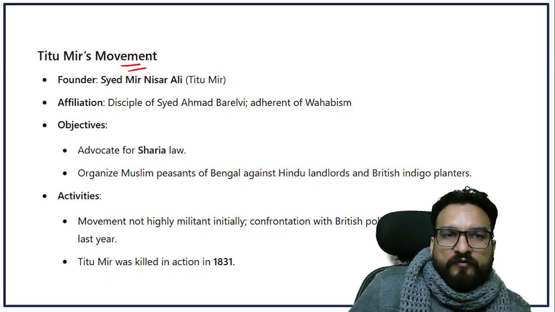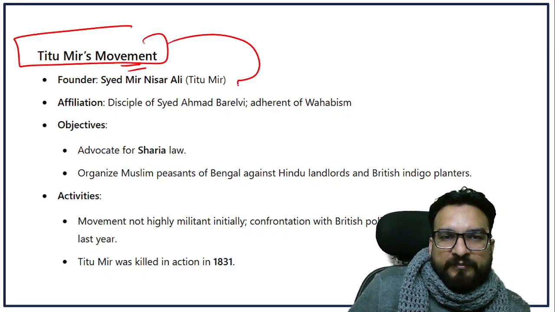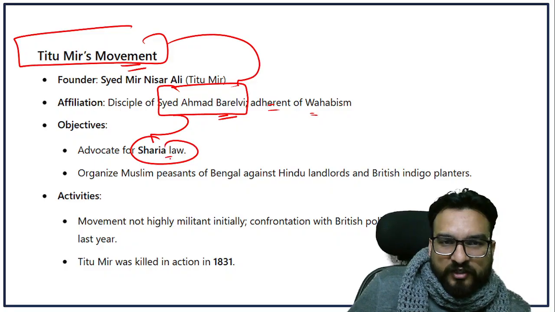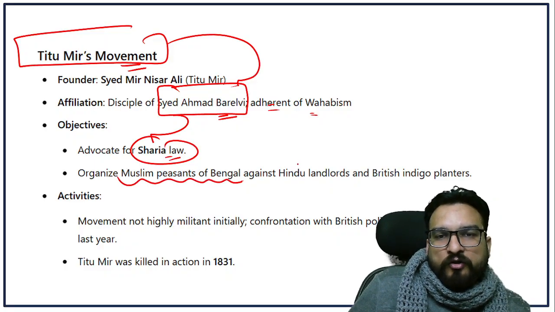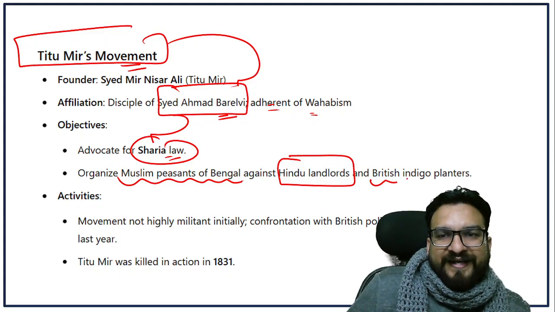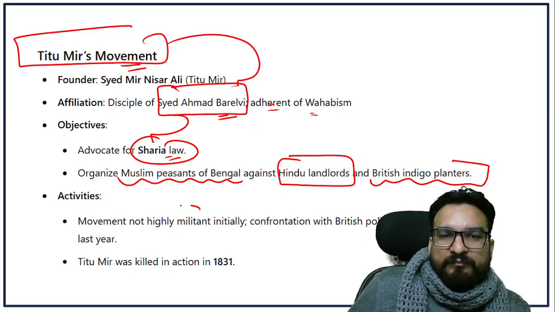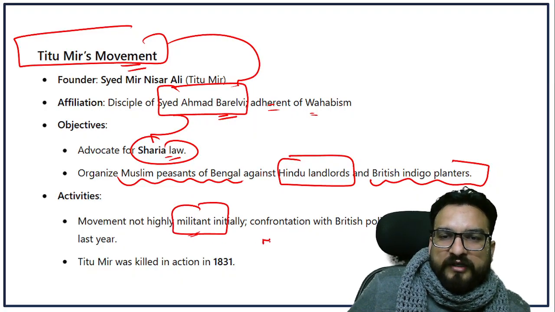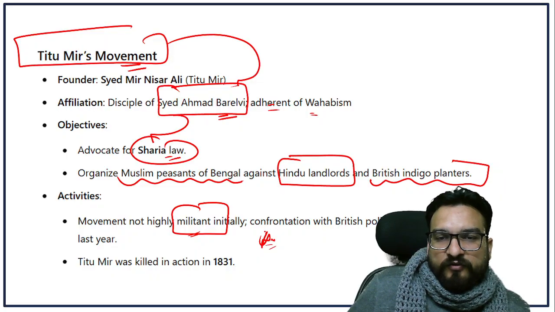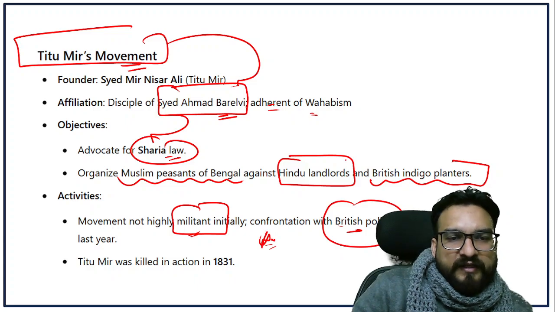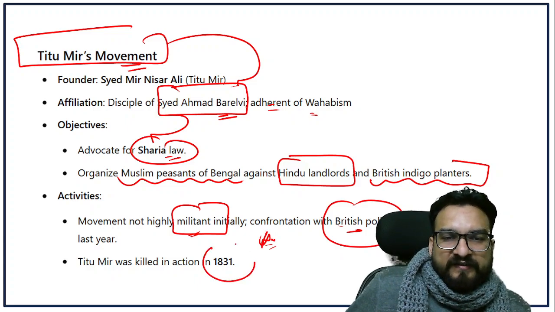Then there were certain other leaders like Titu Mir and Haji Shariatullah. Titu Mir was a disciple of Sayyid Ahmad Bareilly, and he was an adherent of Wahhabism too. He advocated for Sharia law and organized Muslim peasants of Bengal against Hindu landlords and British indigo planters. His activities were basically militant, violent in nature, right? That's why later on he was confronted by the British police. Okay, that's why he was killed in 1831.